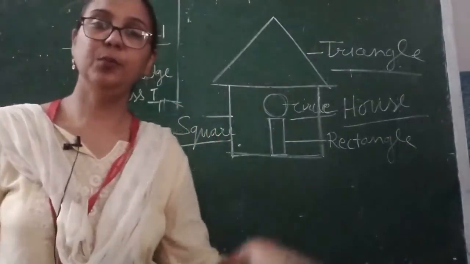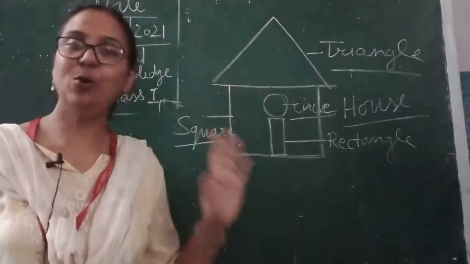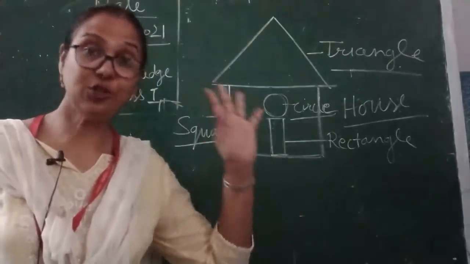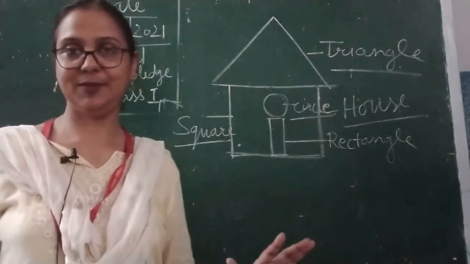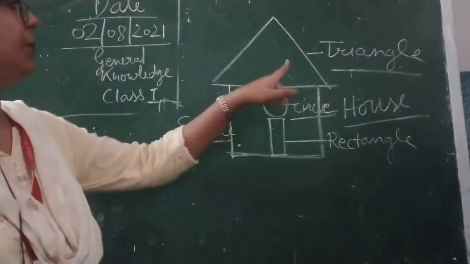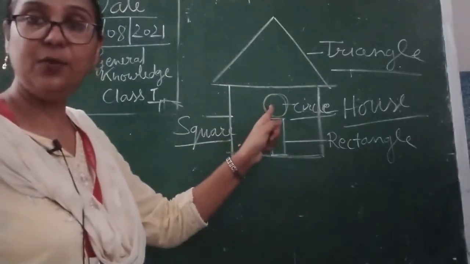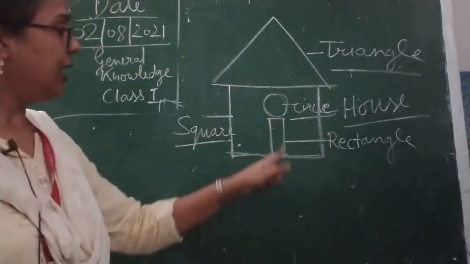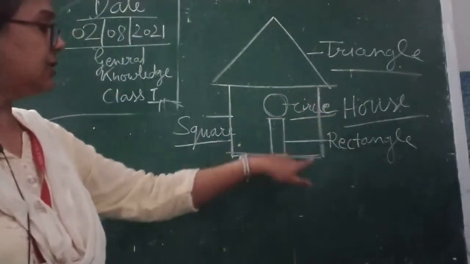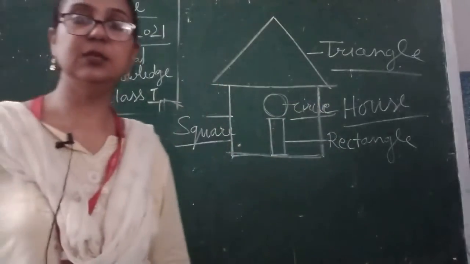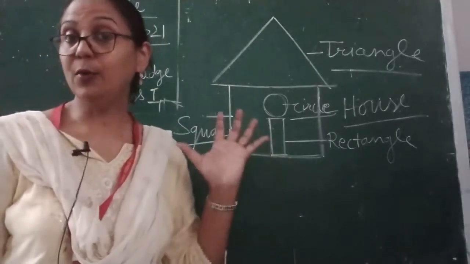So here children you can see, डिफरेंट शेप से हमने पूरा घर बना लिया है इसमें. तो उसमें कोई भी चीज़ बची हुई आपको दिख रही है क्या? चारों आपके फंडामेंटल शेप हैं और चारों शेप को मिलाकर ये घर बना हुआ है. This house is made with 4 fundamental shapes. Okay, now here first we will see this roof is made with triangle shape, and here the window is made with circular shape, and this door is made with rectangle shape, and here this outer body of the house is made with square shape. Okay, so this is the shape of your house.